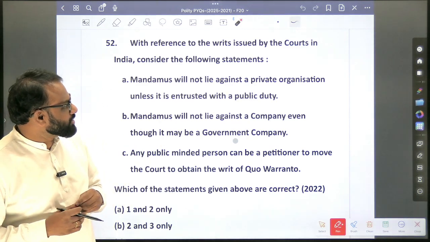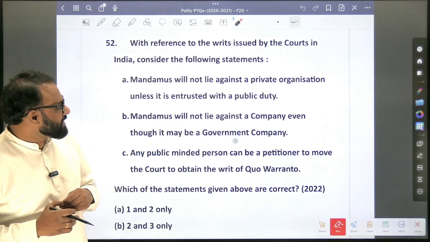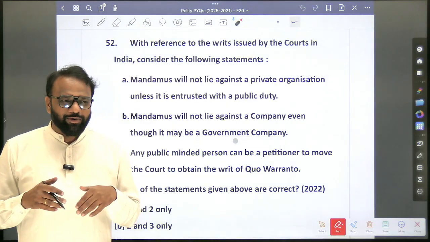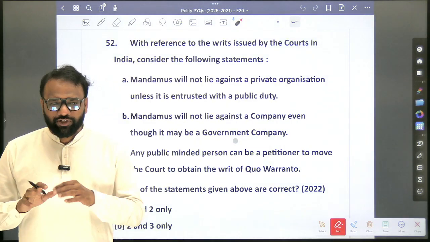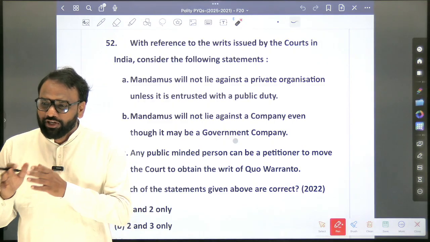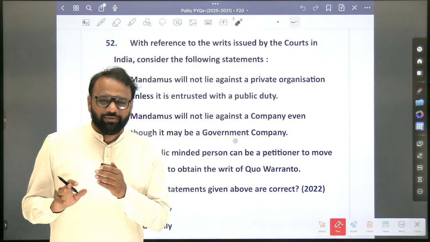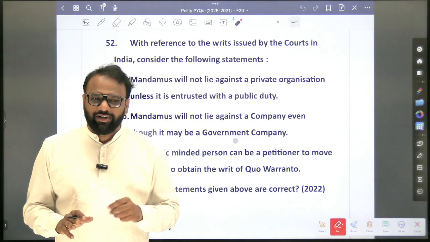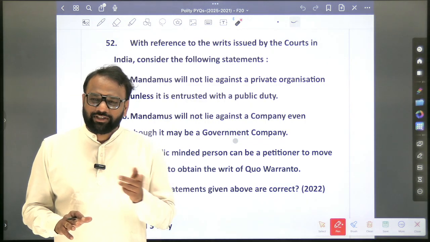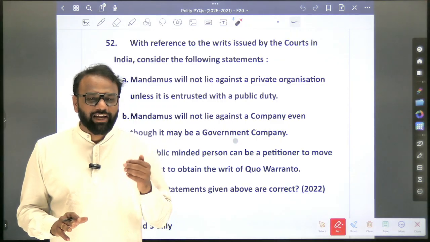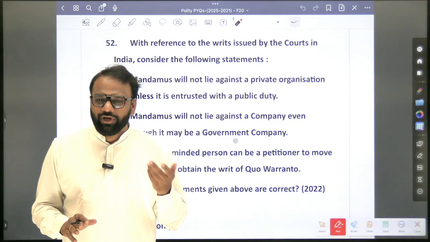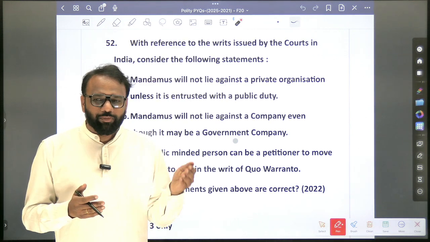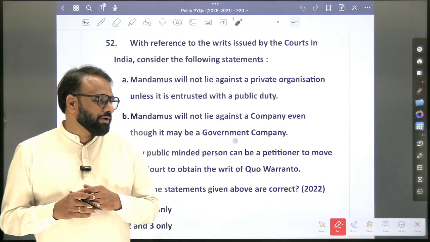So with reference to writs issued by the courts in India, consider the following statements. In India, who can issue writs? Courts or administrative authorities? Only courts. Only the Supreme Court can issue, or the High Court can also issue? Only the Supreme Court and High Court can issue, or can subordinate courts also issue? Can the subordinate courts be empowered to issue the writs? Who can empower? Parliament or state legislature? Parliament alone can empower the subordinate courts also to issue writs. When it comes to writ jurisdiction, who has a wider jurisdiction? Supreme Court or High Court? High Court.